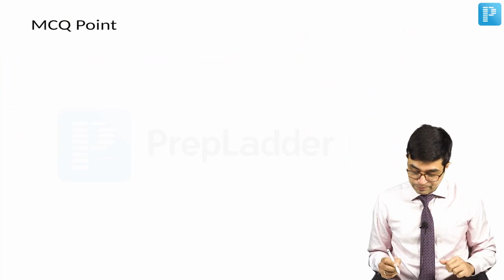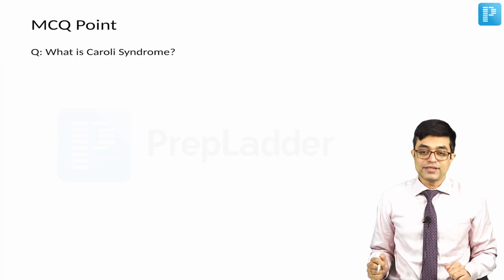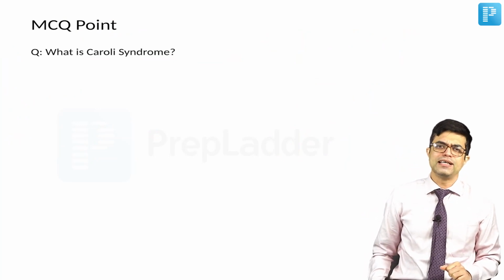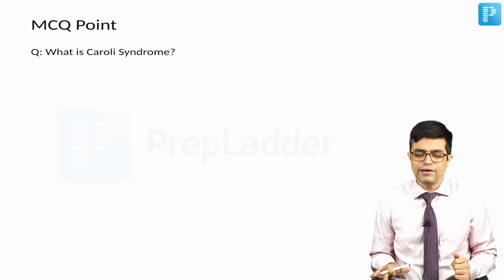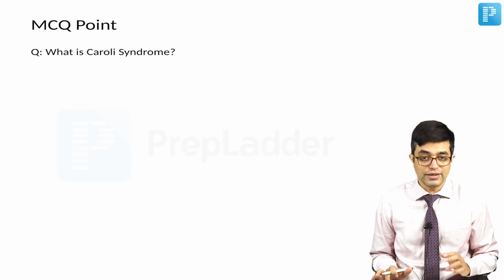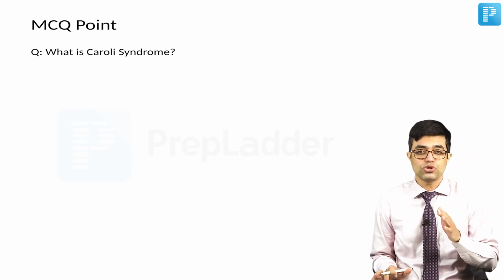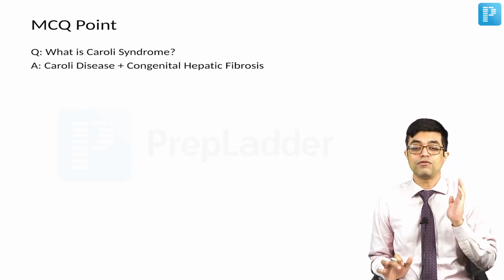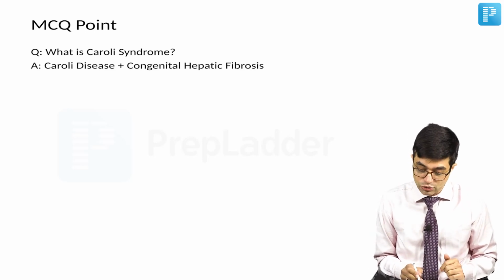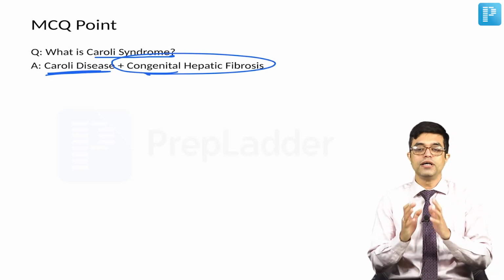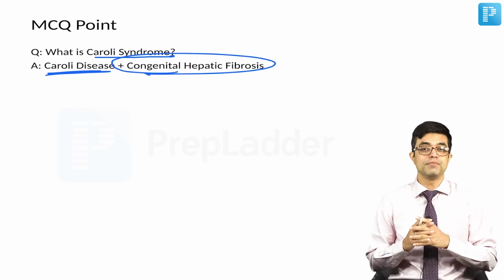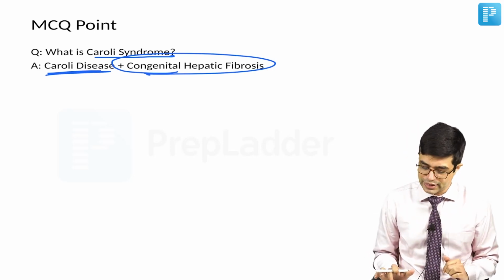Now, MCQ point. What is Caroli's syndrome? Is it the same as Caroli's disease? Yes and no. If Caroli's cyst, that is type 5, is associated with congenital hepatic fibrosis, we call it as Caroli's syndrome. So, Caroli disease with fibrosis of the liver is called as Caroli's syndrome. This is an MCQ point and you must remember it for your exams.